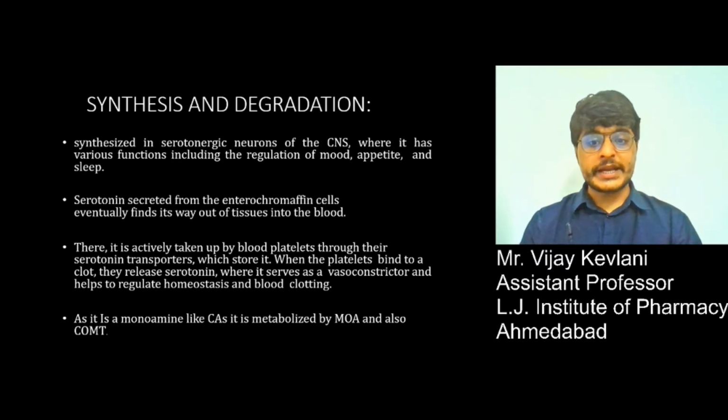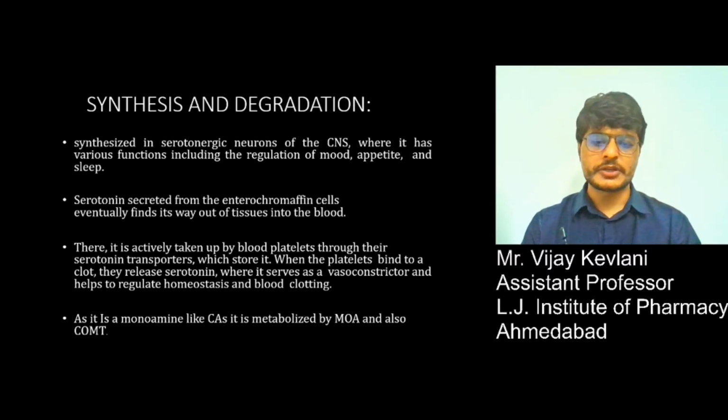There, it is actively taken up by blood platelets through their serotonin transporters, which store it. So, serotonin is also found in the platelets. When the platelets bind to a clot, they release serotonin, where it serves as a vasoconstrictor and helps to regulate hemostasis